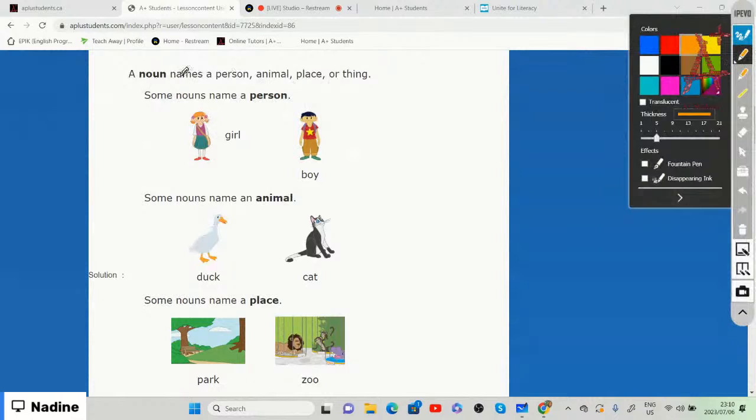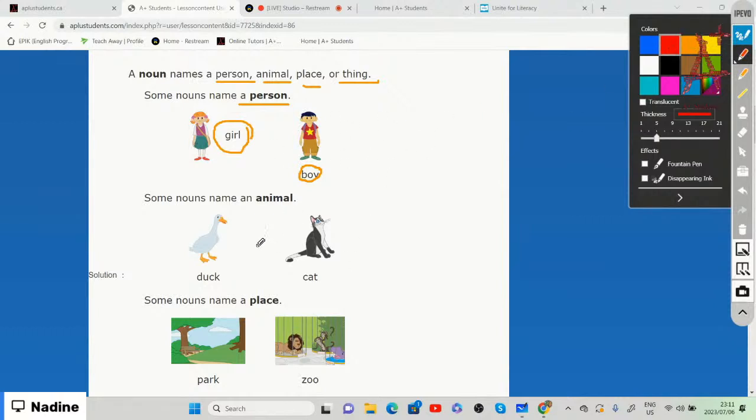Some nouns name a person, and a person, like I mentioned earlier on, can be a girl, a boy, an uncle, dad, mom, grandma, or sister. Those are all naming people or a person.